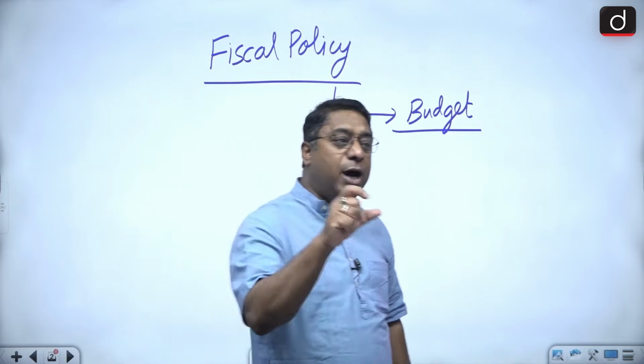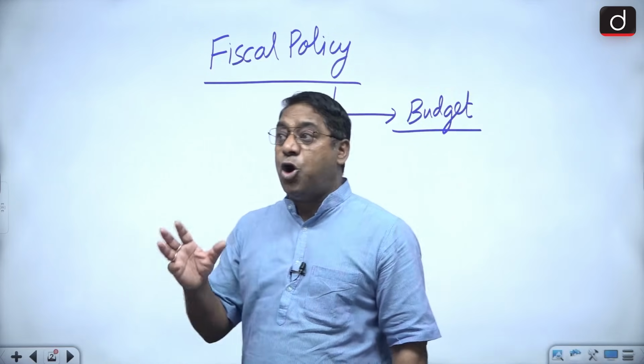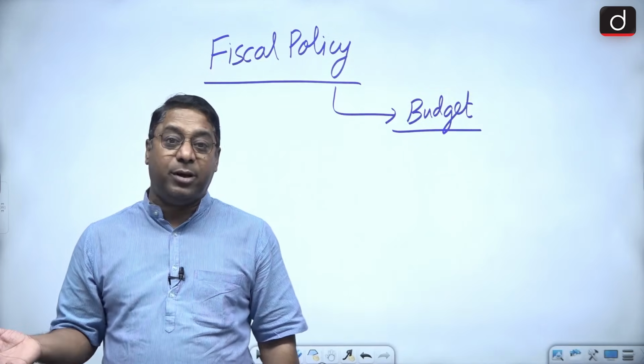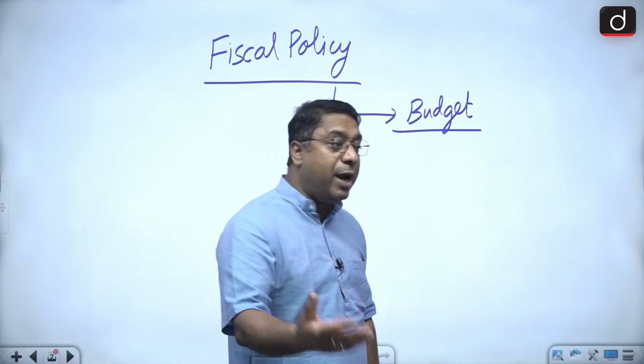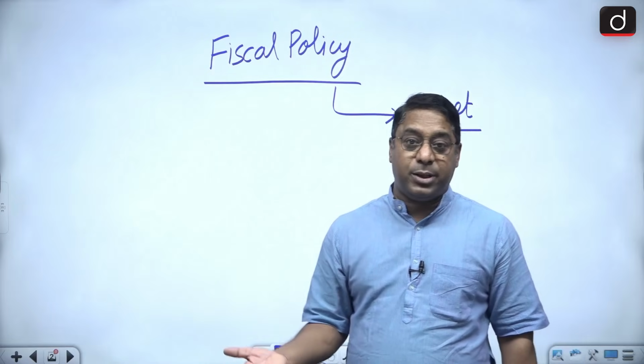Now when I say the word budget, budgets are not only prepared by the central government, rather they are also prepared by the various state governments. We all know about it.